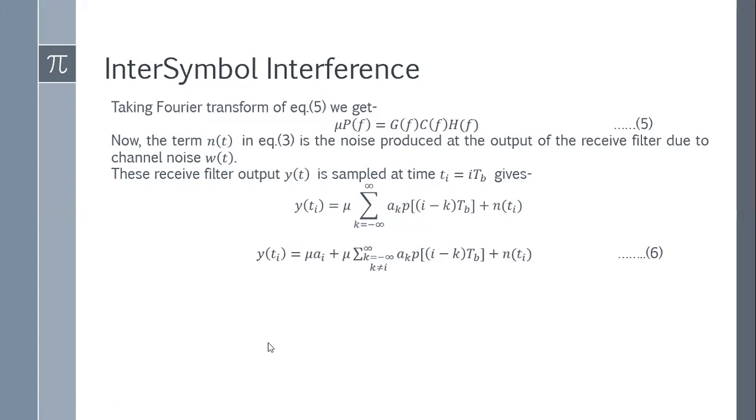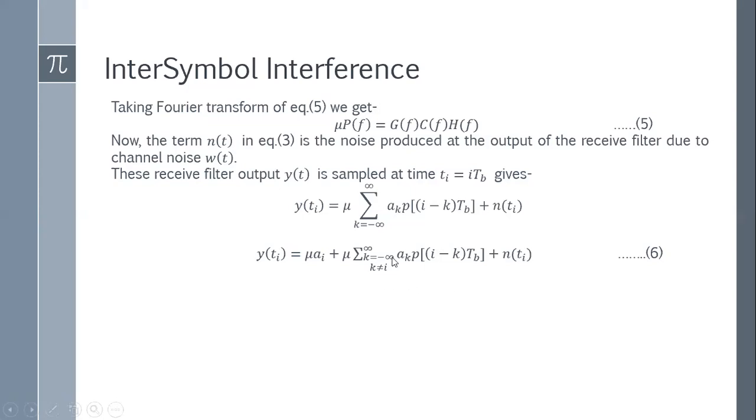Say if I am transmitting A3, at I equals 3 time instant, then this will consist of A4, A5 or A2, A1, A0. So these are the unwanted signal, or unwanted bits, that is also generated in the output.